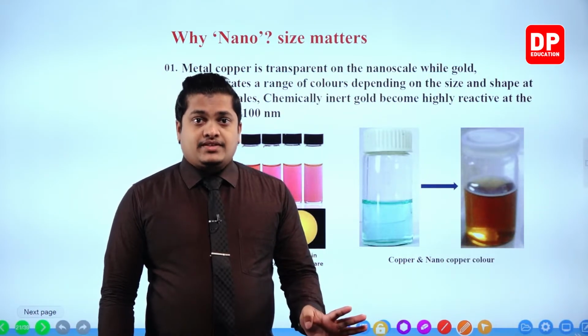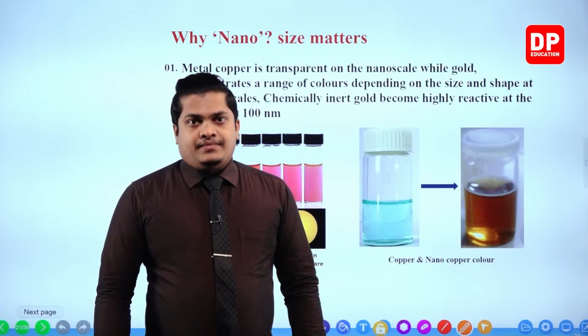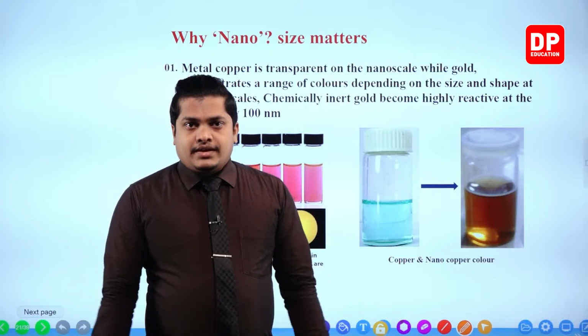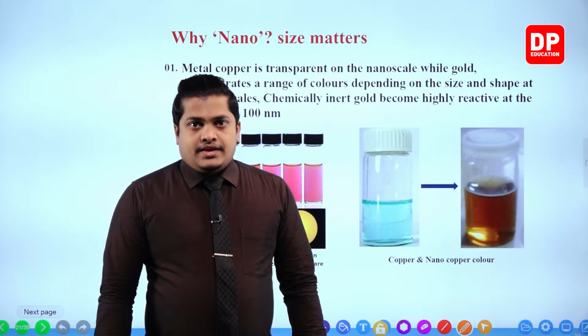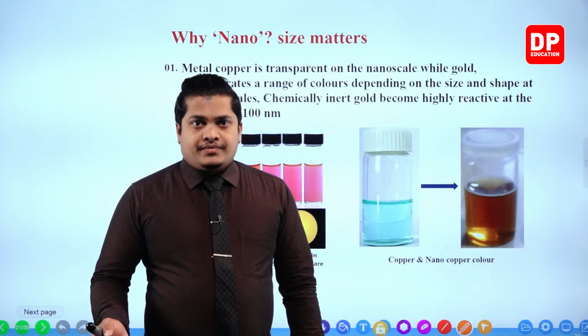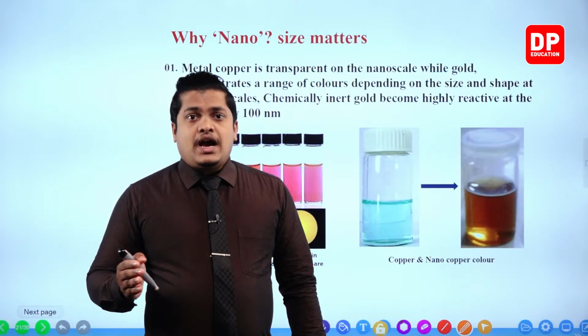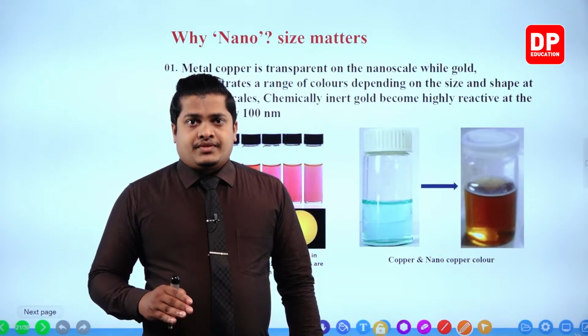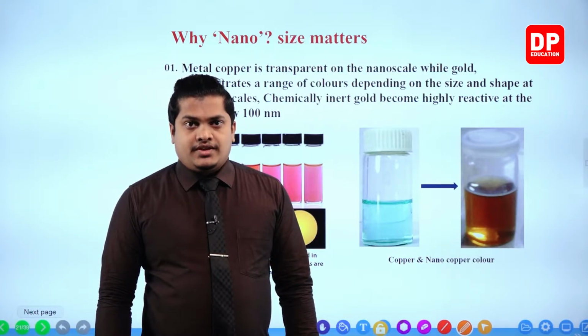Their physical property is going to change, and also the chemical reactivity. Chemical reactivity is dramatically changed when reaching the nanoscale. Even gold, which is an inert substance in nature in our macro world, becomes a very highly reactive substance when going into the nanoscale. This is the specialty.